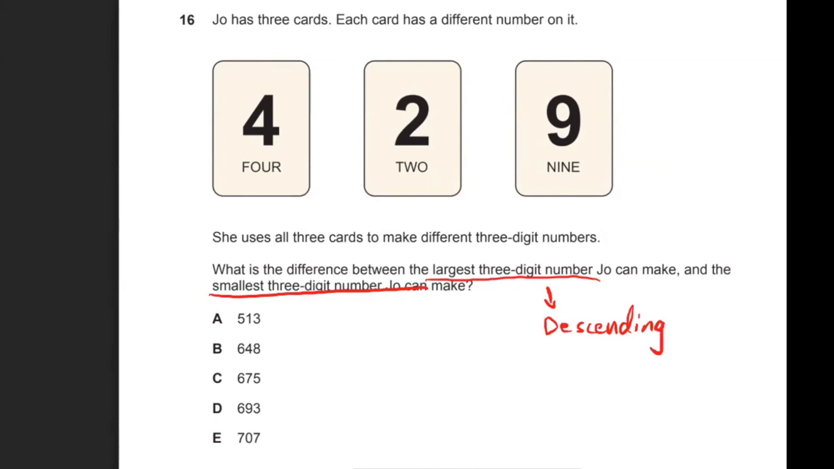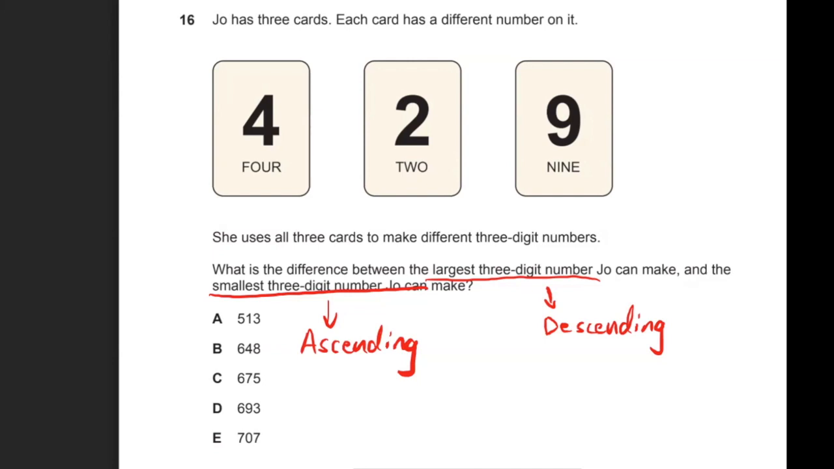Okay, and when you're trying to find the smallest number, you always put it in ascending order. Descending just means from the larger numbers to the smaller numbers, and ascending order means you're going from the smallest number to the largest number. So that's how you find the largest and smallest numbers that you can make from a group of digits.